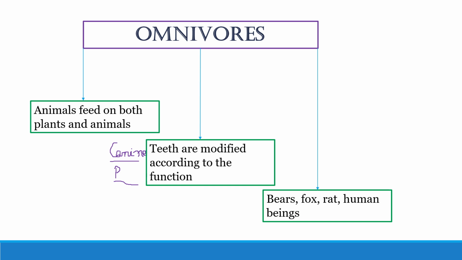सो कॉमन एग्जांपल्स में बियर्स, फॉक्स, रैट और ह्यूमन बीइंग्स, that eat both plant and animals for the source of their energy.